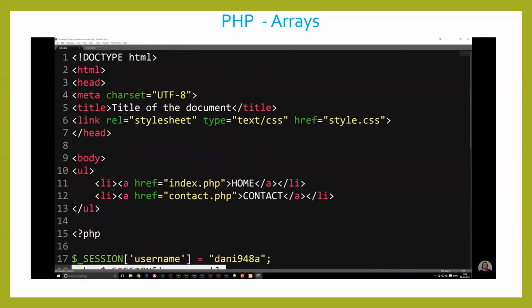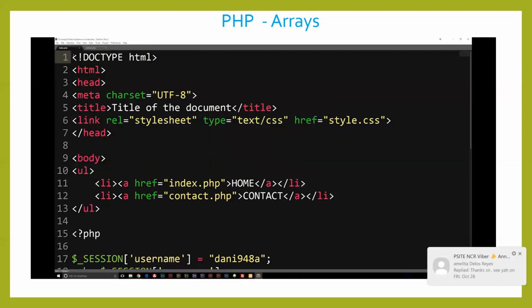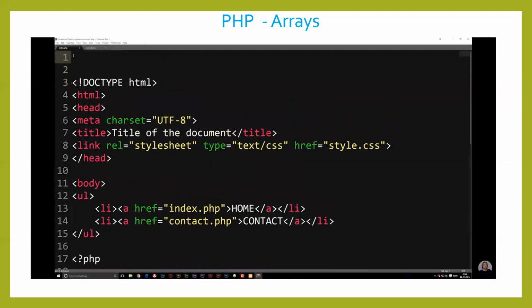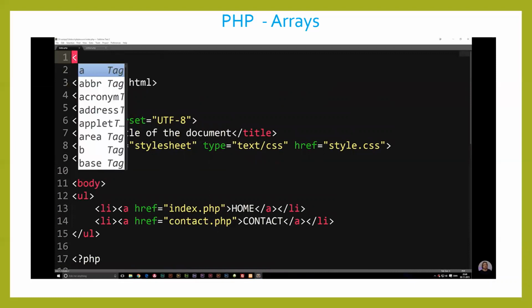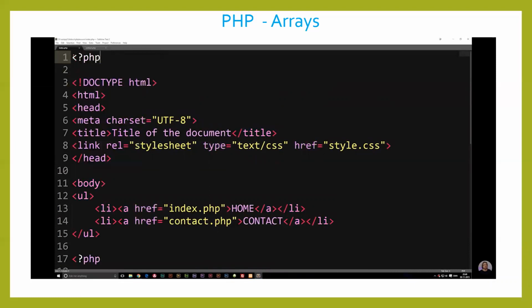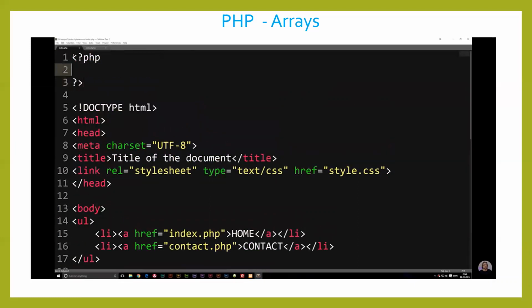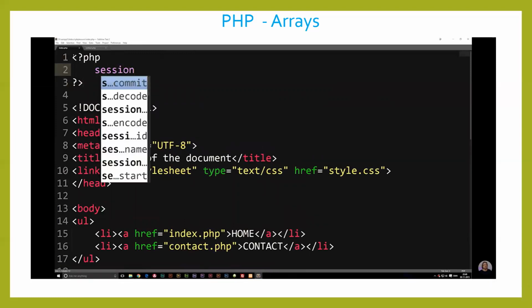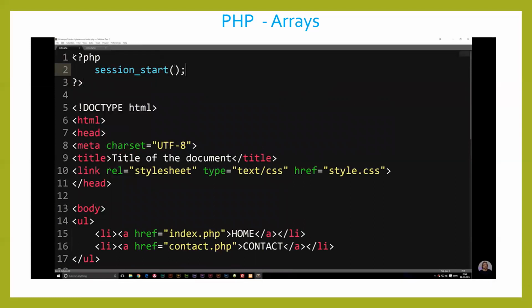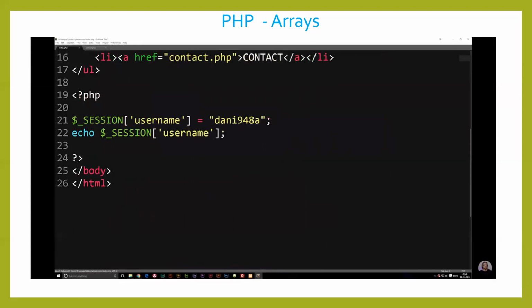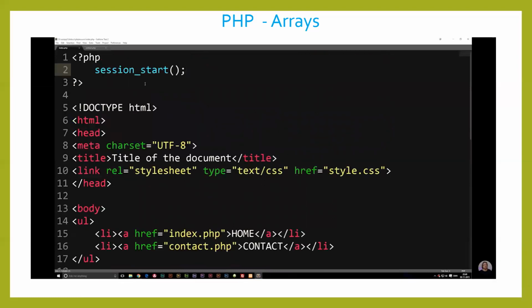In order to actually start up a session, what I'm going to do is go at the very top of my page here and create a short piece of code. I'm going to start up my PHP tags at the very top, and inside the PHP tags, I'm going to say session_start, parentheses. Now that I have these, I will have my session variable saved inside my session, which I started at the very top of the page here.